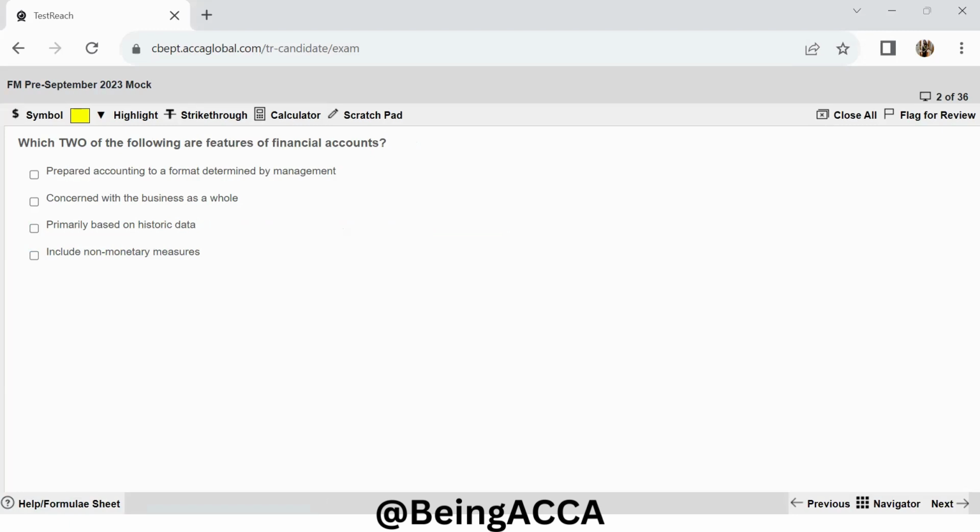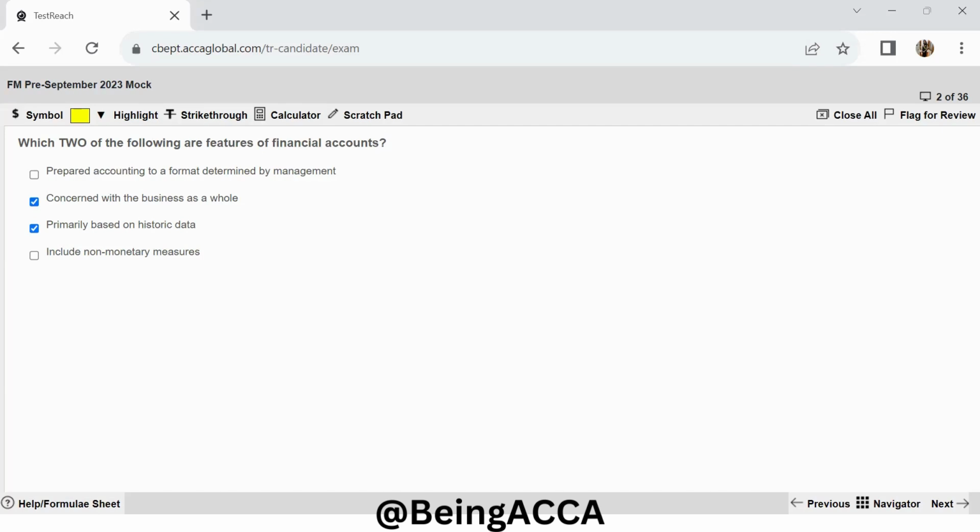Moving to the second one, concerned with the business as a whole. Now, this is absolutely true. Financial accounting will always be done for your entire business as a whole. It will mainly provide you with historic information, right? So this leads us to the third statement, primarily based on historic data. Why? Because financial accounts are always prepared, so when you prepare your balance sheet, you prepare your trading and profit and loss accounts, then they are prepared for the year that has just ended. So it is based on historic data.